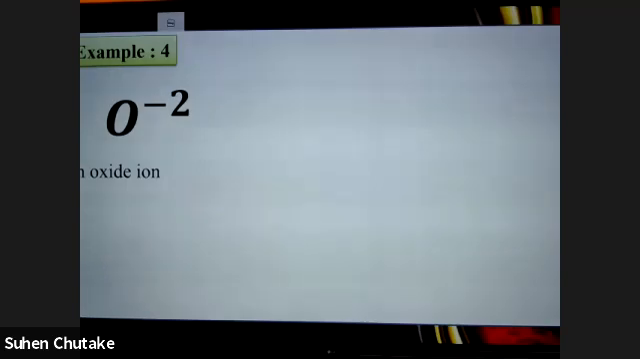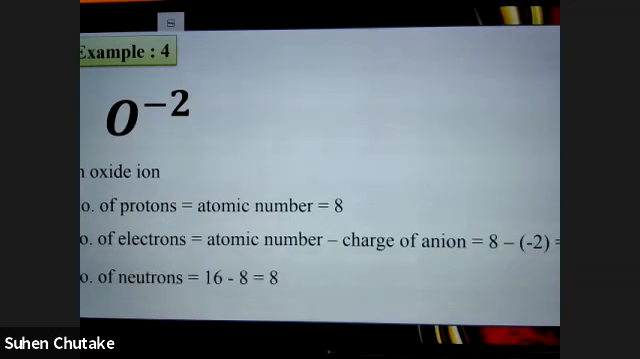Minus means it has gained, plus means it has lost. So it has not lost, it has gained 2 electrons. Minus 2 is gaining of electrons. So 10 electrons are there, 8 protons and 8 neutrons will be there.